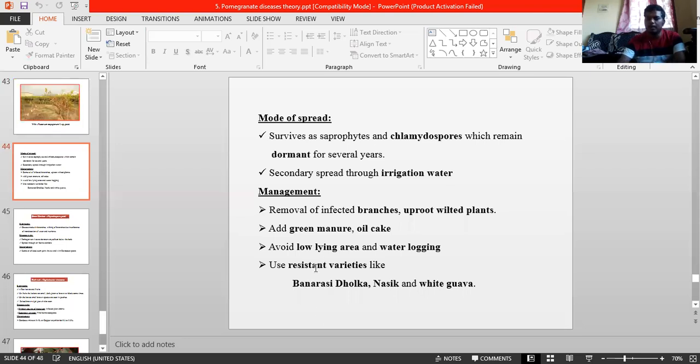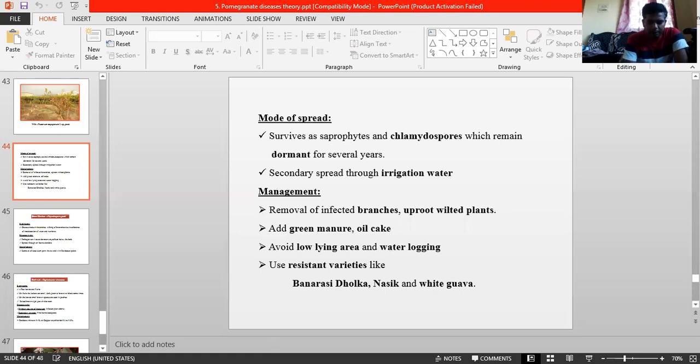Okay. And before going to management, you can see the series of list for management. This is a major disease in guava. You have to give importance to guava wilt complex. So cultural management practices, host plant resistance, biological and chemical management. These four things you have to remember. First, cultural practices.